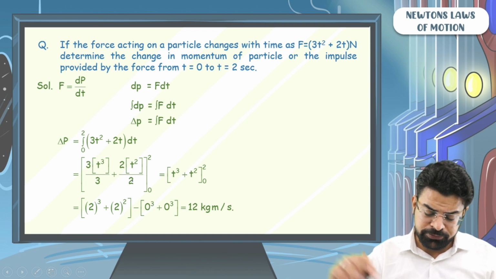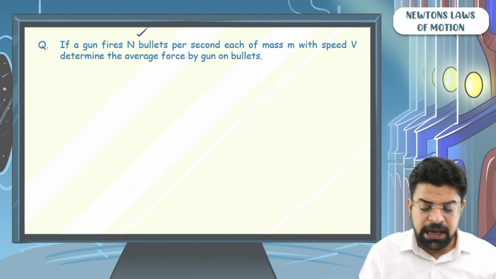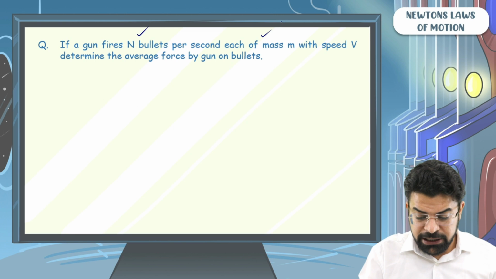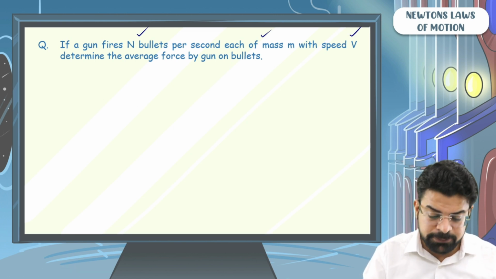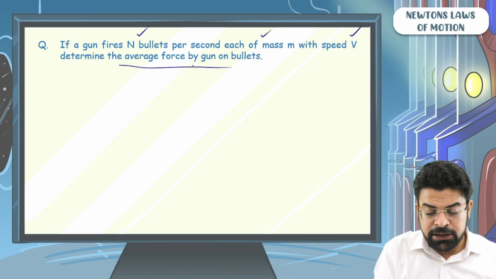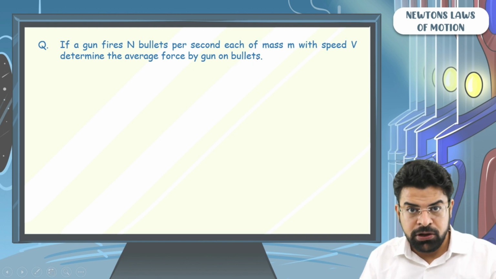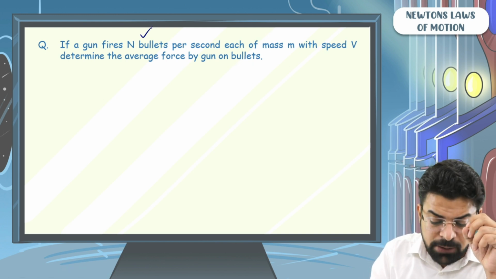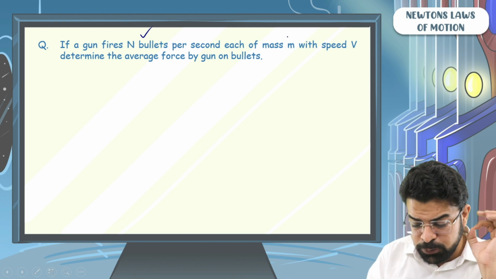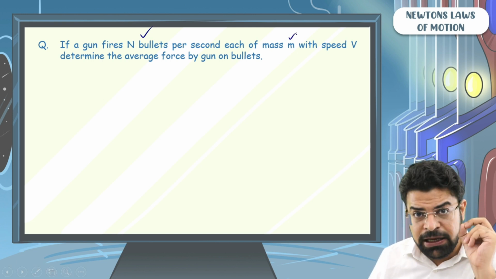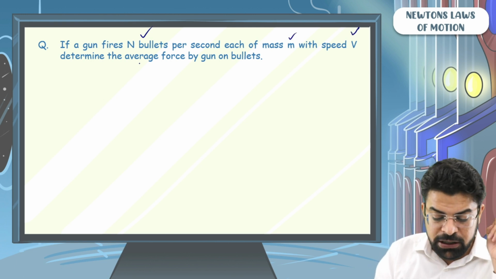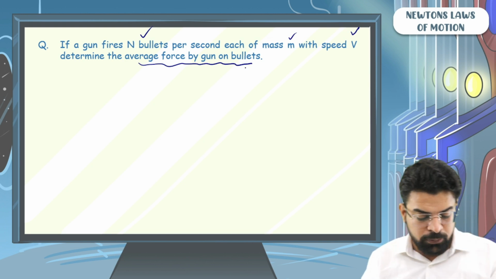Next problem. If a gun fires n bullets per second, each of mass m, with a speed v, determine the average force by the gun on bullet. So gun fires n bullets per second. Each bullet has a mass m and each bullet goes with a speed v. Determine the average force by gun on bullet.